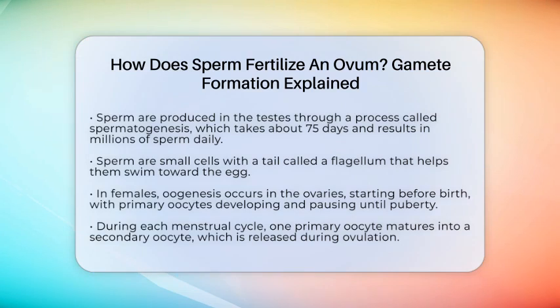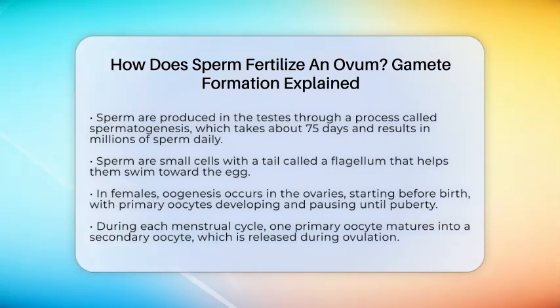First, sperm are produced in the testes through a process called spermatogenesis. This process takes about 75 days and results in millions of sperm being created each day. These sperm are small, about 200 micrometers long, and are designed to swim. They develop a tail called a flagellum that helps them move.